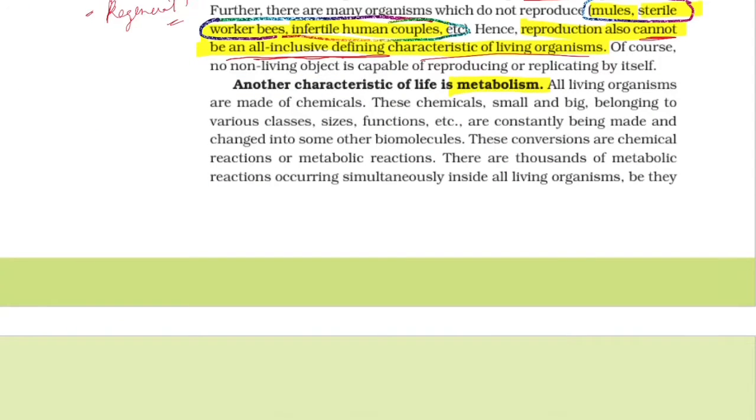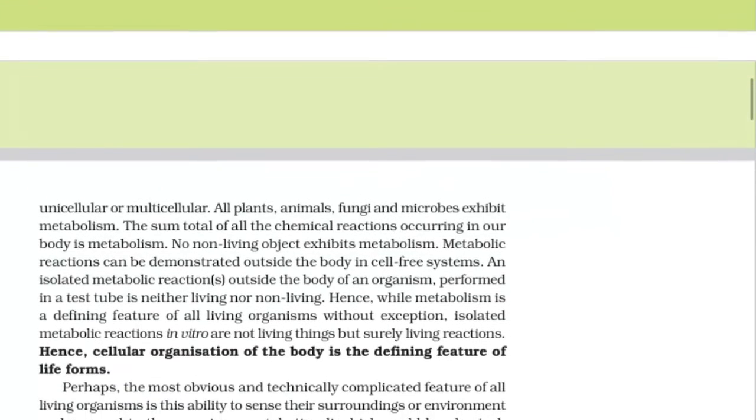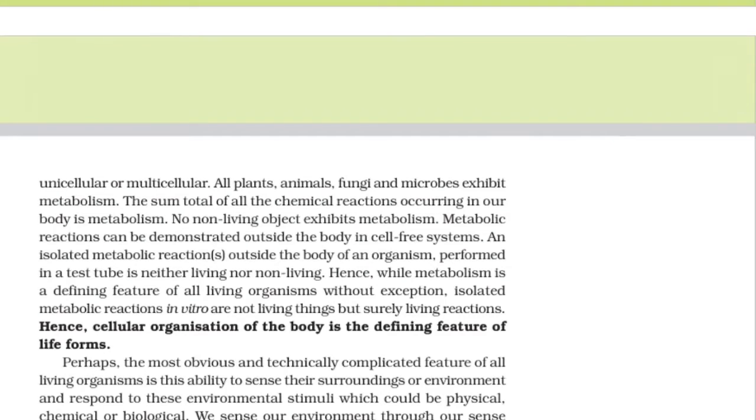Metabolism basically means the sum total of all chemical reactions occurring in our body.